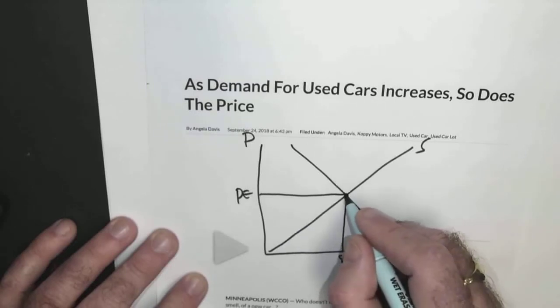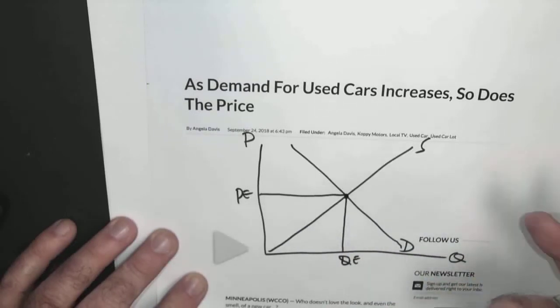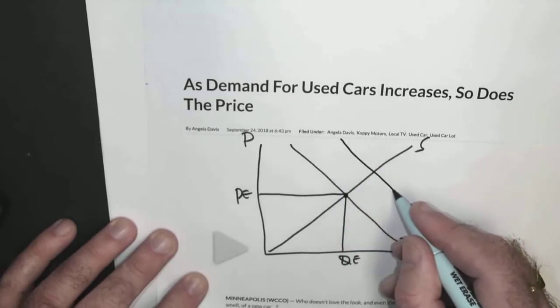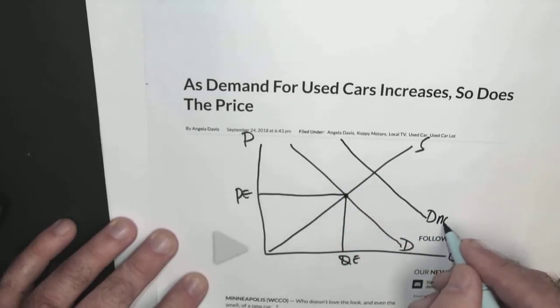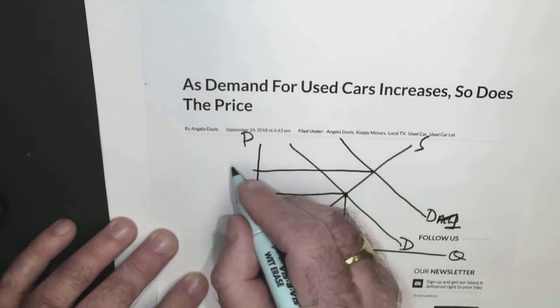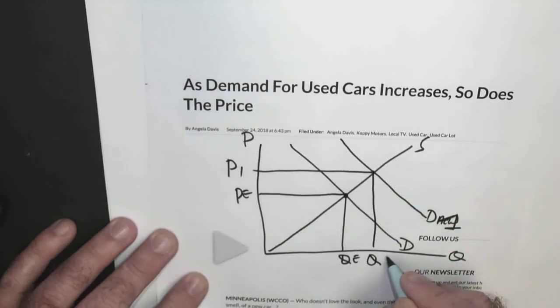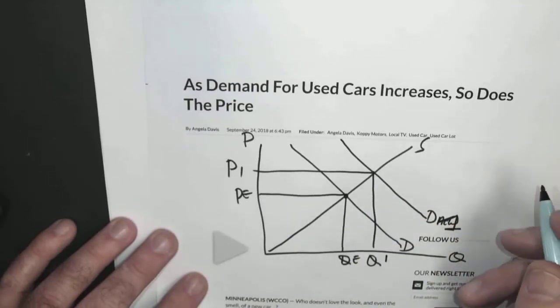Now, original equilibrium, what's going to happen? For whatever reason, demand for used cars is going up. Okay. So now we have a new demand. We call this demand 1. And we've got a higher price. And we've got a higher quantity. Right?